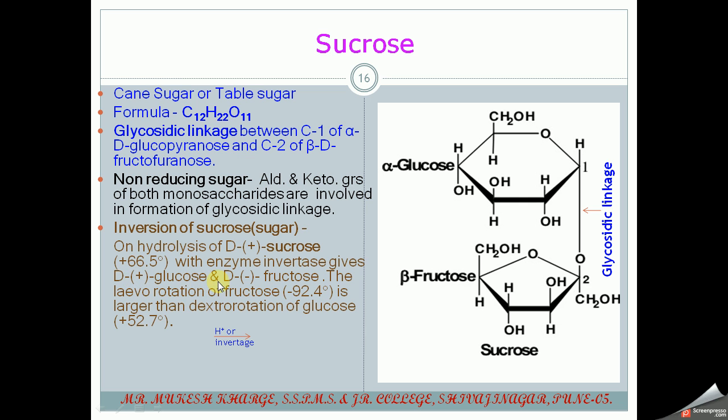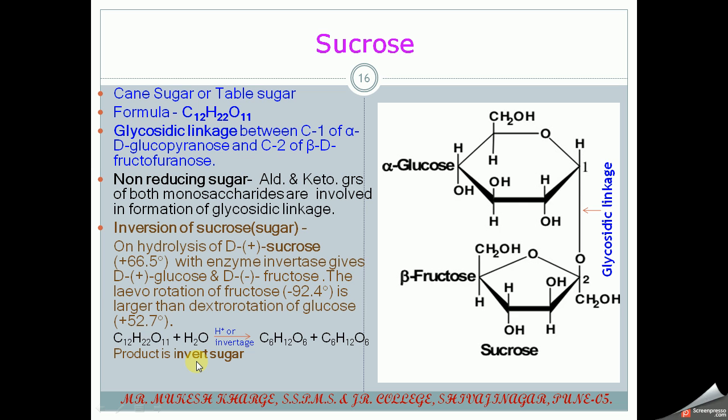One is D-plus-glucose and another is D-minus-fructose. The levo rotation of fructose, which is minus 92.4 degrees, is larger than the dextro rotation of glucose, which is plus 52.7, and that's why the overall rotation of the product is towards the left-hand side, anticlockwise, so it is negative, while your original compound, D-plus-sucrose, shows plus rotation.